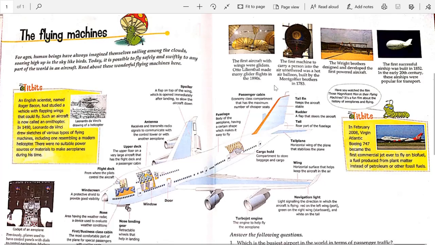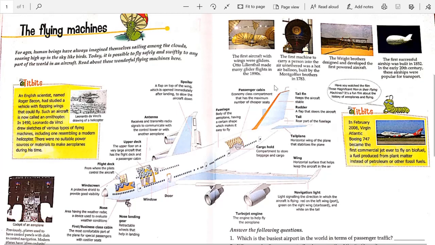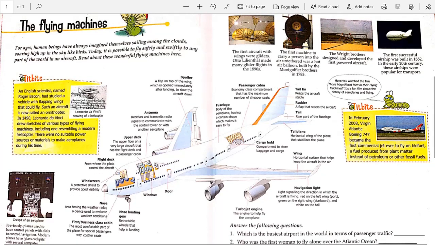So first, let's read about the flying machines around the page which I mentioned. Then we'll go into detail about what are the parts of an aeroplane. Okay, so let's start with this tidbits. An English scientist named Roger Bacon had studied a vehicle with flapping wings that could fly.